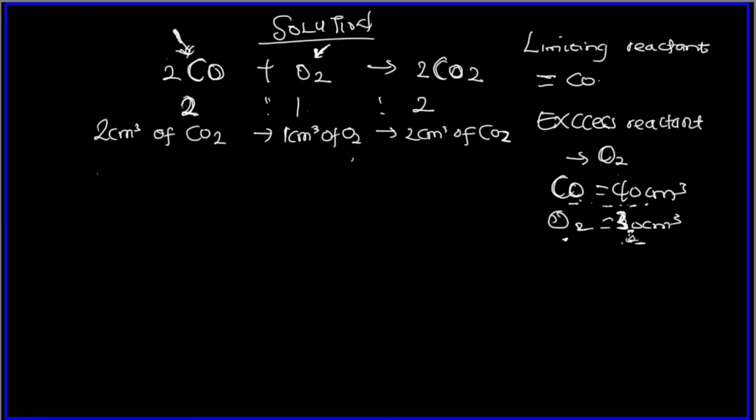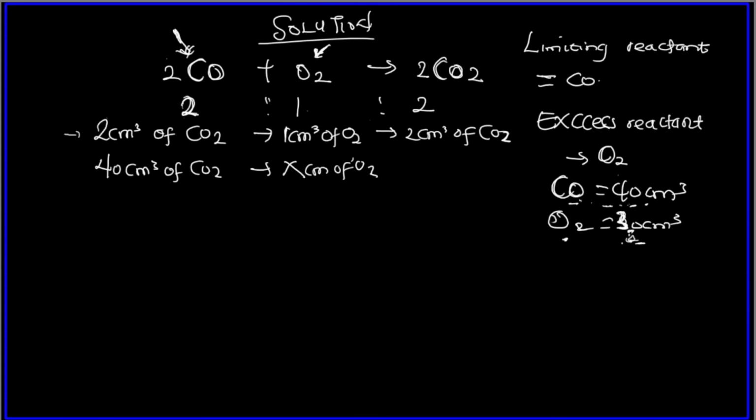So we want to look for the exact amount of this that reacted with this. So we can now say 40 centimeter cube of CO will react with what centimeter cube of O2? This one has not been formed yet. We just want to look for the amount of this. I just wrote this as per Gay-Lussac's law of combining volume.